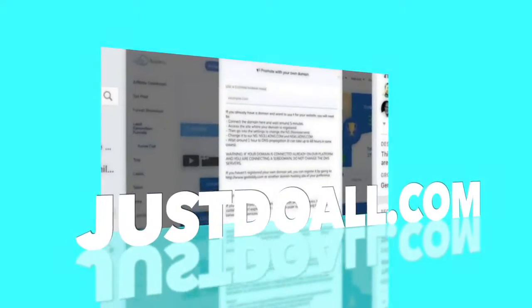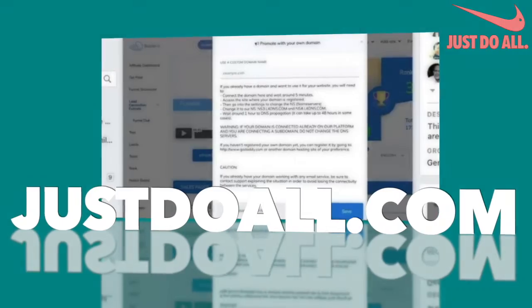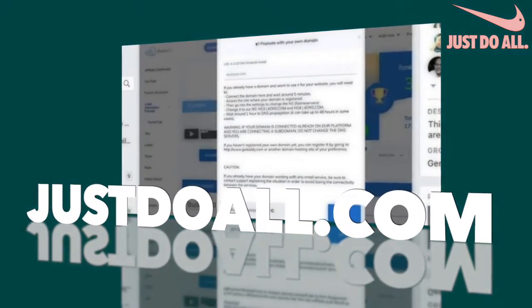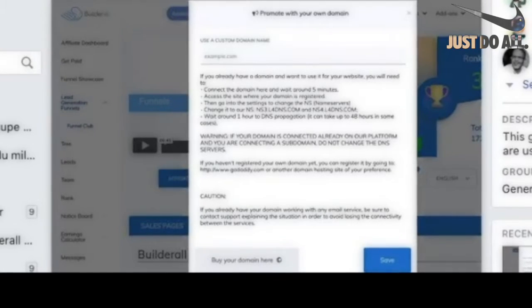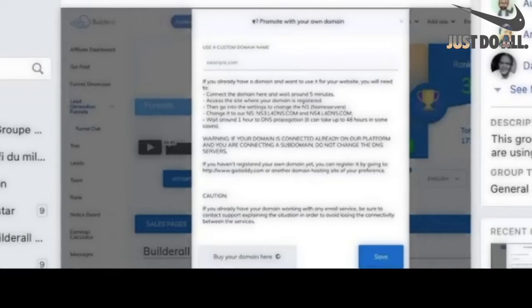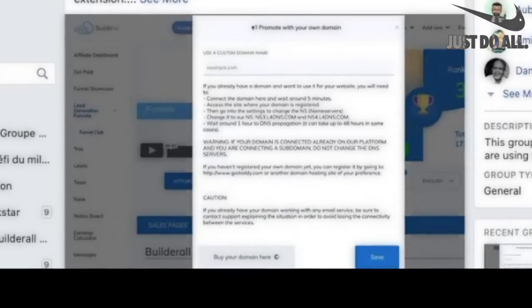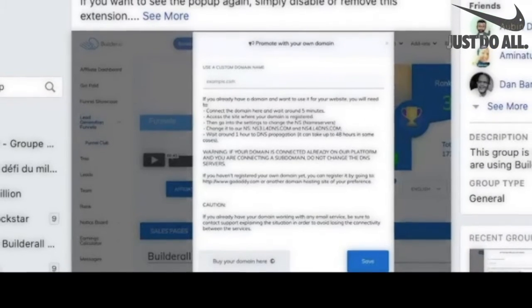Hello. So I made a Chrome extension, a Google Chrome extension. This is the first time I made one. I published it on the Google Web Store. So this extension has been made because on Builderall, since about 2 months ago, started to have a pop-up in